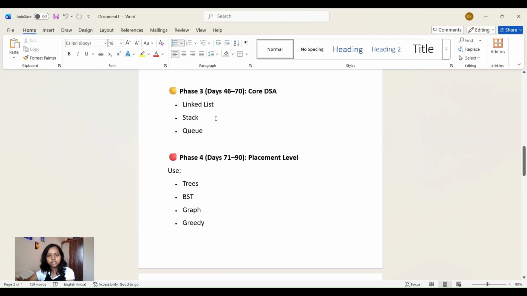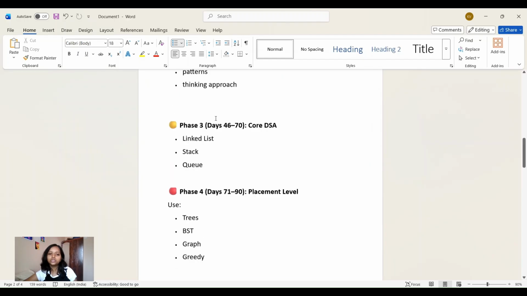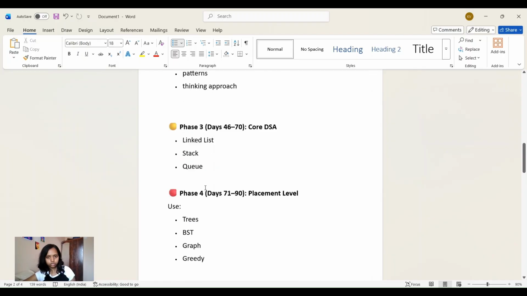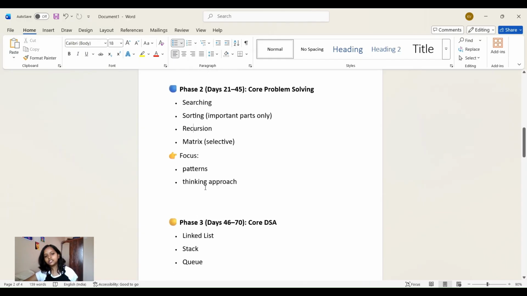That is core DSA. What are the topics? Linked list, stack, and queue. Now here you should not skip recursion. Recursion is very important for this next phase 3 and phase 4. Everywhere it will be used. If you don't know recursion, you might not be able to solve questions of stack, queue, tree, graph.